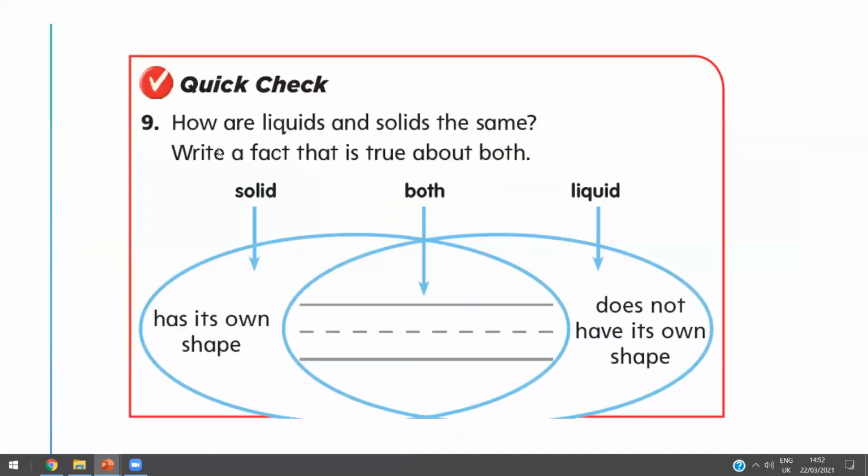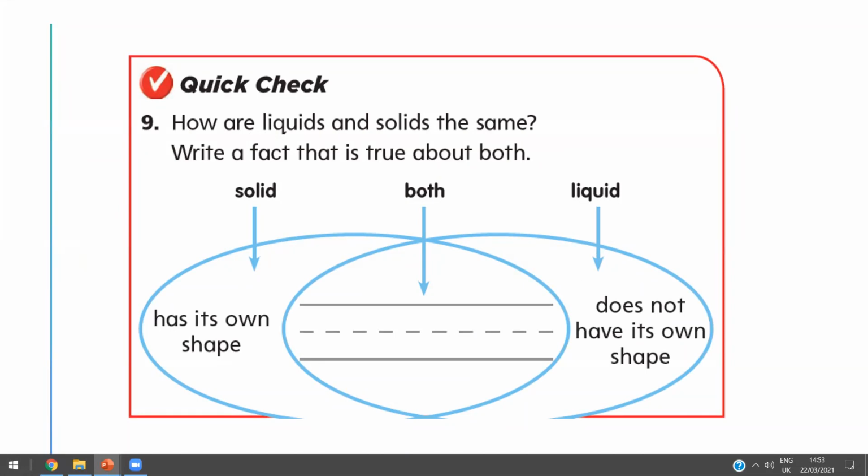Now, how are liquids and solids the same? Write a fact that is true about both. Number one, solid has its own shape. Liquid doesn't have its own shape, okay? So tell me, how are liquids and solids the same?